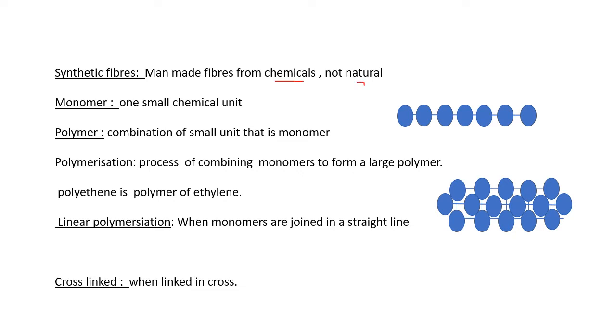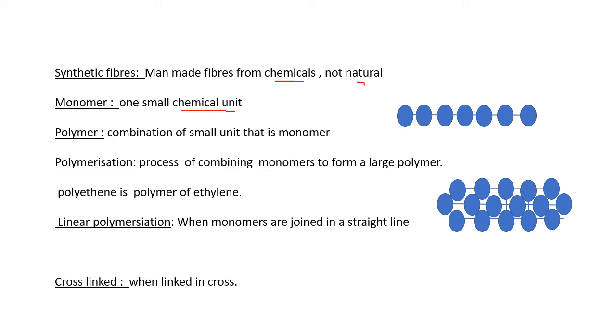Second one is monomer. What is monomer? Monomer is one small chemical unit. Chemical unit means combination of chemicals. So this blue one, let us assume this is one monomer. It contains different types of chemicals. Together they combine and form one unit. So this is called monomer.